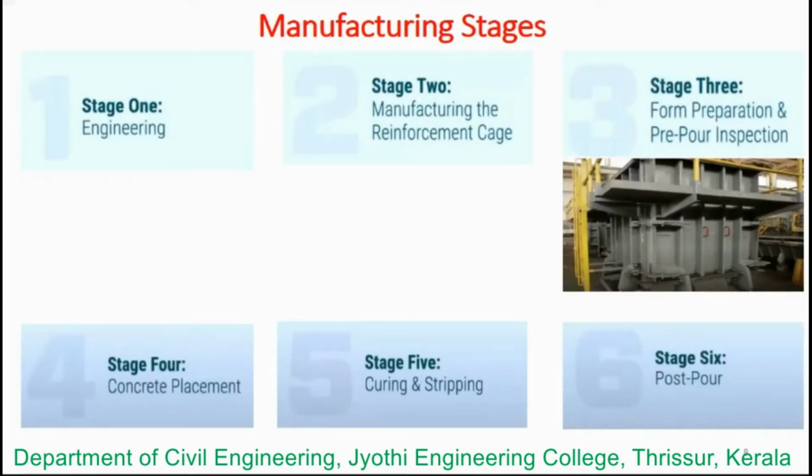Now, as the form is prepared, the overhead crane is used to pick and place the cage into the core of the form. Care is taken to ensure the reinforcement cage is stable for transport to the form. Once the setup is complete, a certified quality control technician will conduct a pre-pour inspection to ensure conformance with the approved shop drawing.